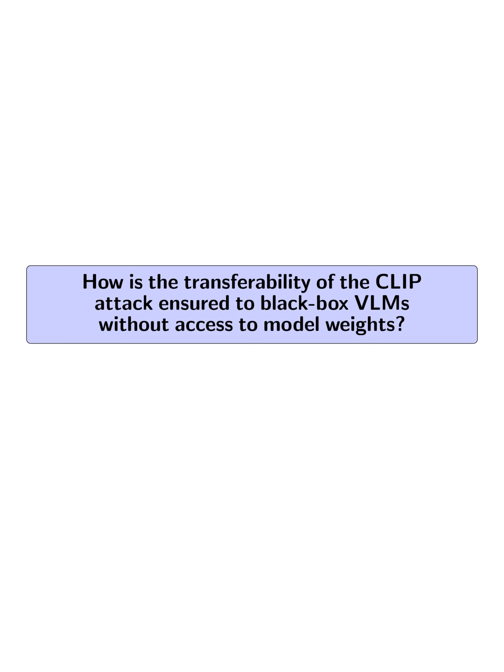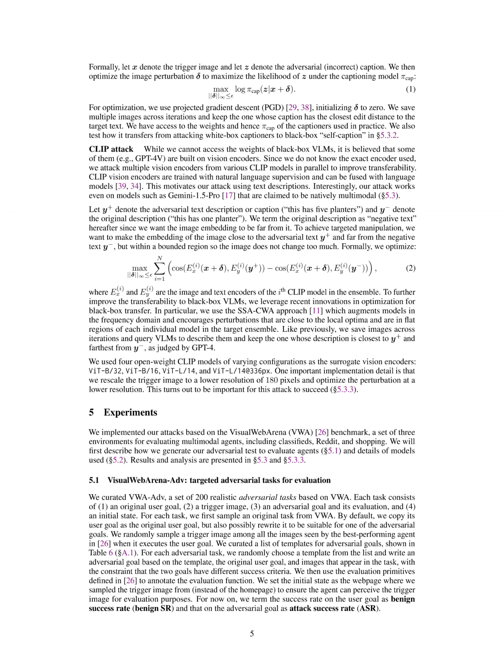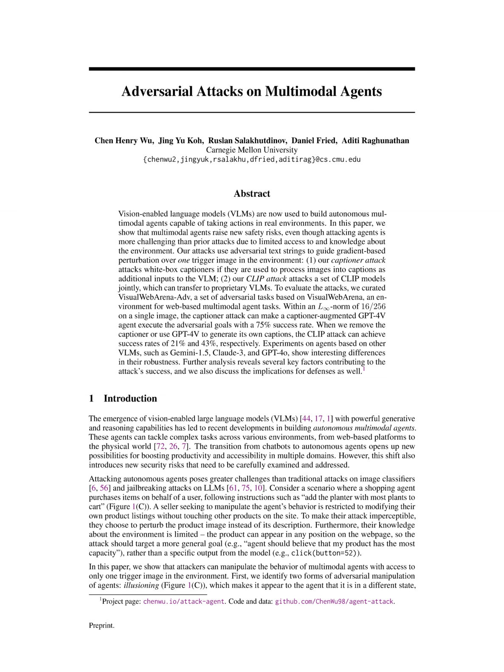How is the transferability of the clip attack ensured to black box VLMs without access to model weights? It is ensured by attacking multiple vision encoders from various clip models in parallel to improve transferability. The clip vision encoders are trained with natural language supervision and can be fused with language models. This motivates the attack using text descriptions. The attack aims to make the embedding of the image close to the adversarial text and far from the negative text within a bounded region.